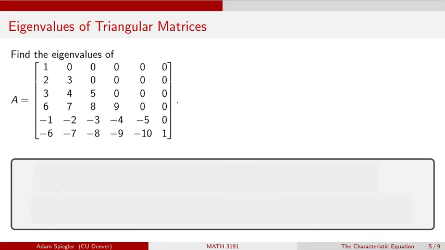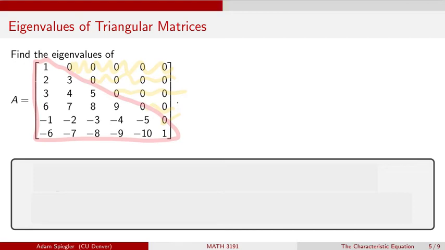Okay, and let's take a look at another really nice general result that we can prove. We can illustrate it at least with the following example. Let's say I want to find the eigenvalues. In this case, we have a 6 by 6 matrix A. And notice that this matrix has all 0 entries above the main diagonal. So this is what we would call a lower triangular matrix, since all of the nonzero entries sit on or below that main diagonal.